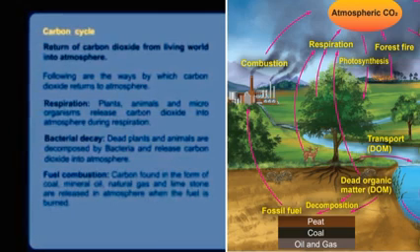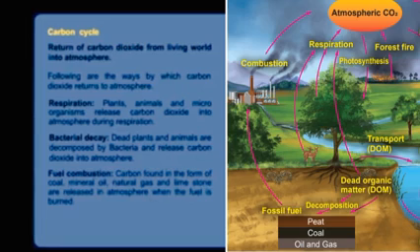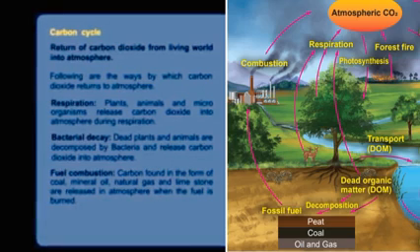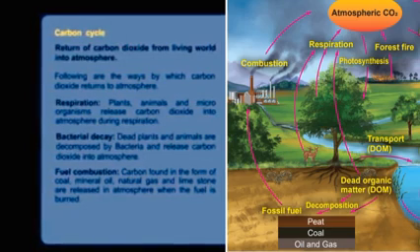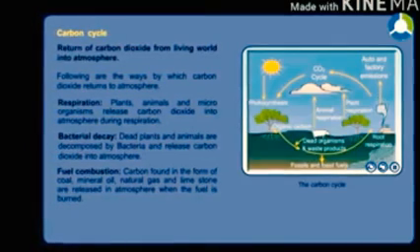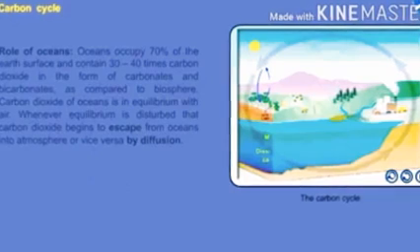The ocean occupies 70% of Earth's surface and contains 30 to 40 times more carbon dioxide, in the form of carbonates and bicarbonate, as compared to the biosphere. The carbon dioxide of the ocean is in equilibrium with air. Whenever the equilibrium is disturbed, carbon dioxide begins to escape from the oceans into the atmosphere or vice versa by diffusion.